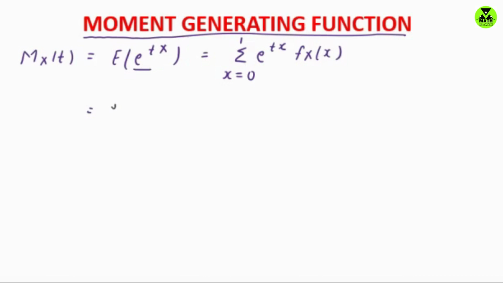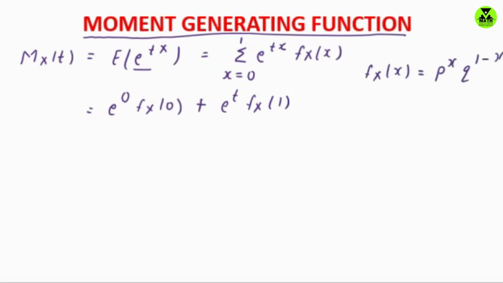So this becomes e to the power 0, which is 1, and this is f(x) at 0. Plus, when we plug in x equals 1, it becomes e to the power t times 1. So this is e to the power t f(x) at 1. And we know that the probability mass function of the Bernoulli distribution is p to the power x and q to the power 1 minus x.